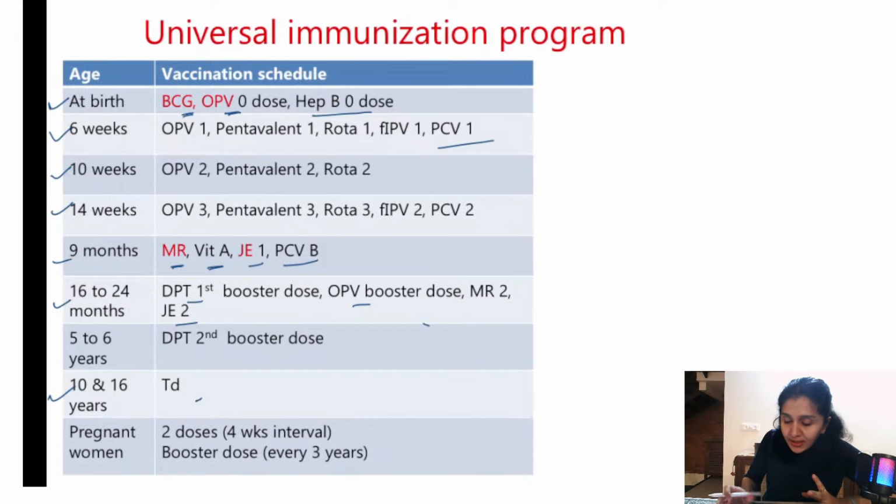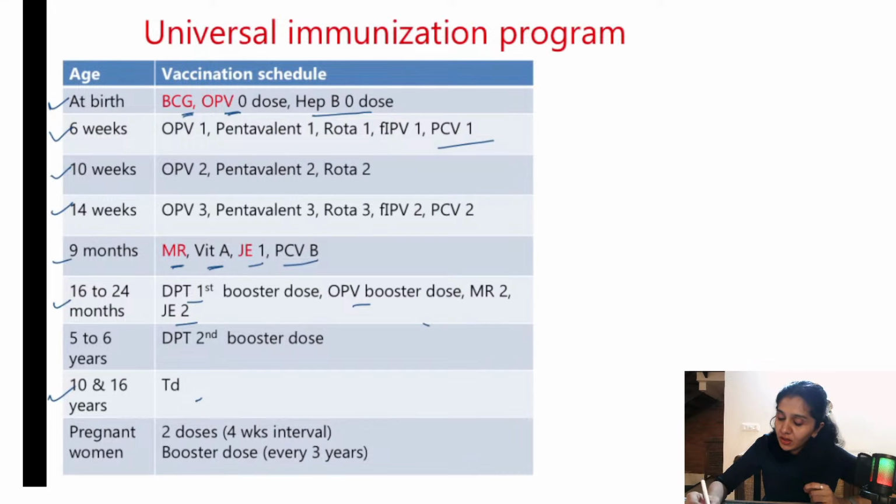And it doesn't end here. There is another component, that is pregnancy. We need to give 2 doses of tetanus toxoid with a 4 weeks interval. Okay, and the booster dose should be given every 3 years once. If 3 years have lapsed, you need to start the schedule again, that is 2 doses 4 weeks apart.